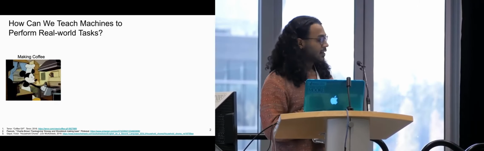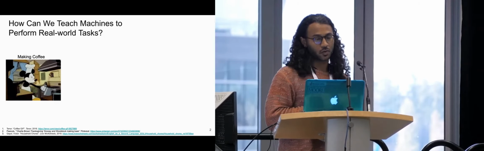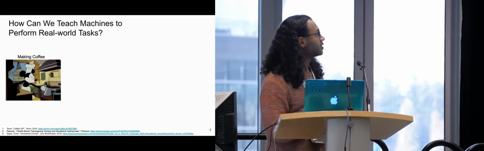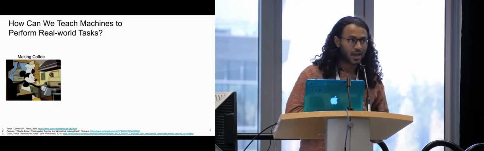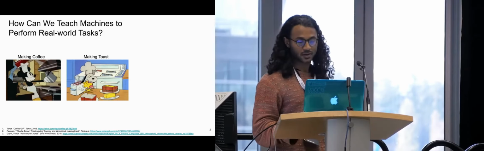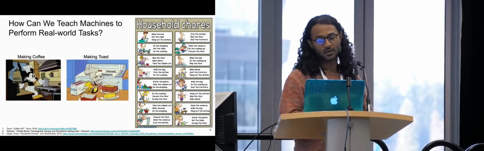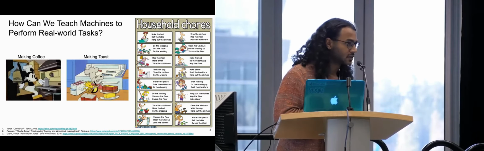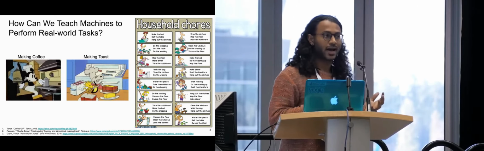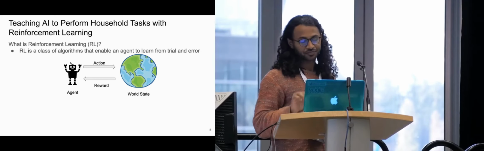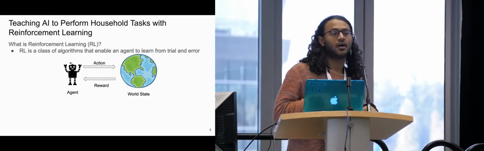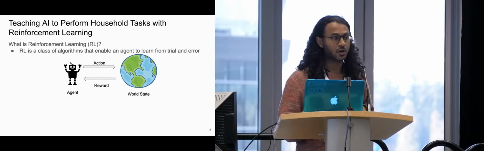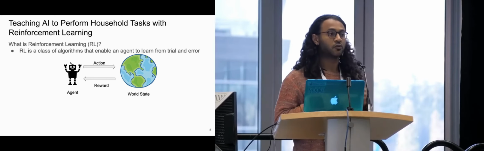So I think the driving question of this work was, how can we teach machines to perform real-world tasks? This is things like making coffee, making toast, and really a variety of other household chores, like making breakfast, making dinner, throwing out the trash, etc. And so in this work, we focus on teaching AI to perform household tasks using reinforcement learning.